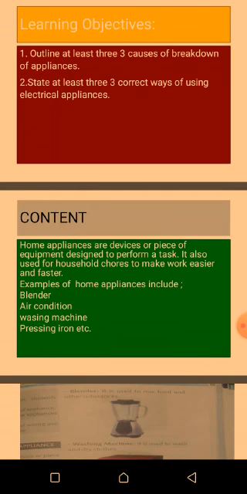Number 2, students should be able to state at least 3 correct ways of using electrical home appliances.